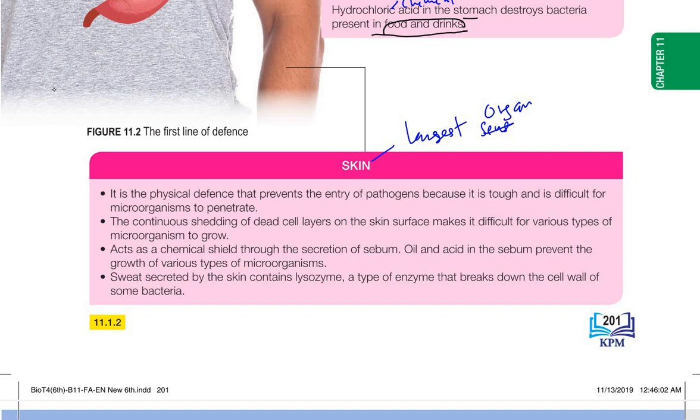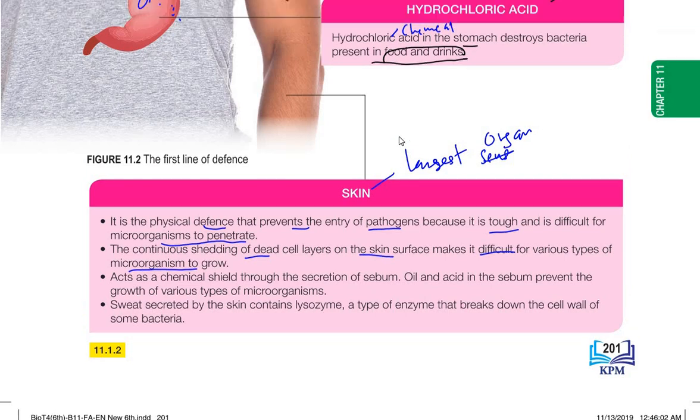So of course, the skin is the physical defense that prevents the entry of pathogens because it is tough and it's difficult for microorganisms to penetrate. So it is not easy for bacteria to enter our skin, because it is tough and difficult to penetrate. The continuous shedding of the dead cell layer on the skin surface makes it difficult for various types of microorganisms to grow. For example, let's say this one is skin.